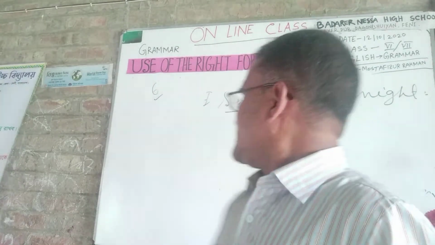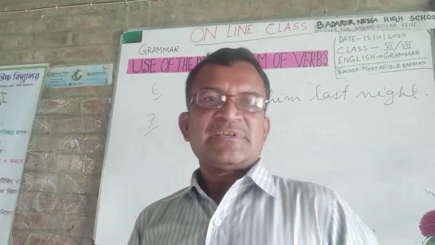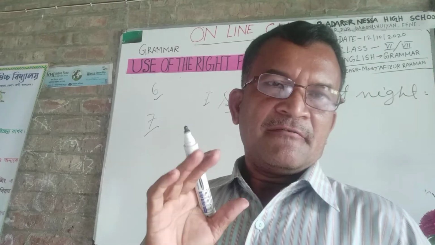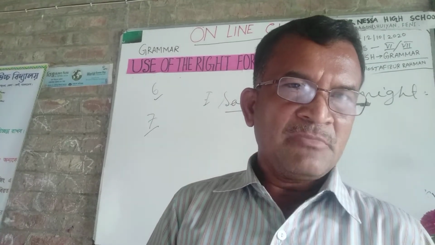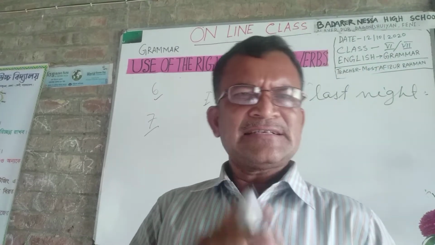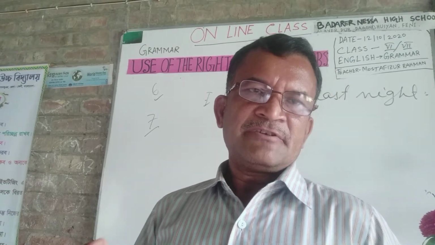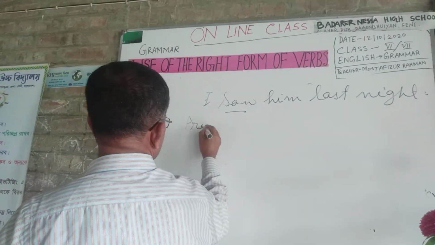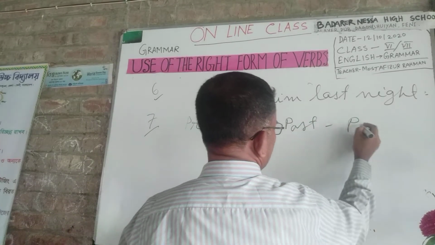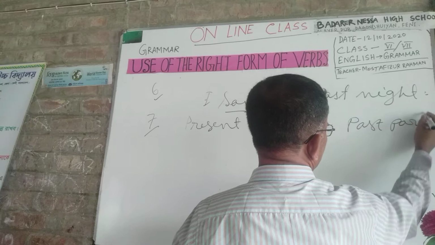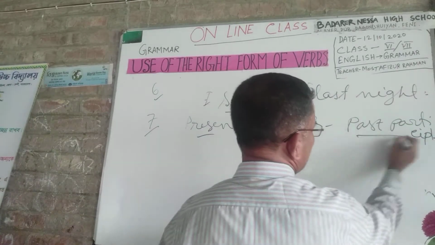Number 7. You should remember that a verb has 3 types of form: base form or present form, past form and past participle. This is very important for you in your learning of English. Present, past, past participle.